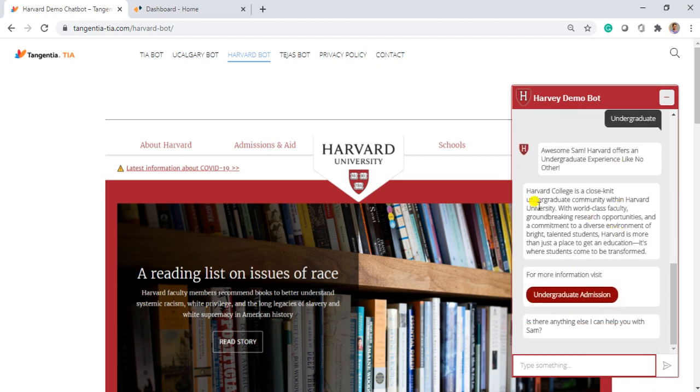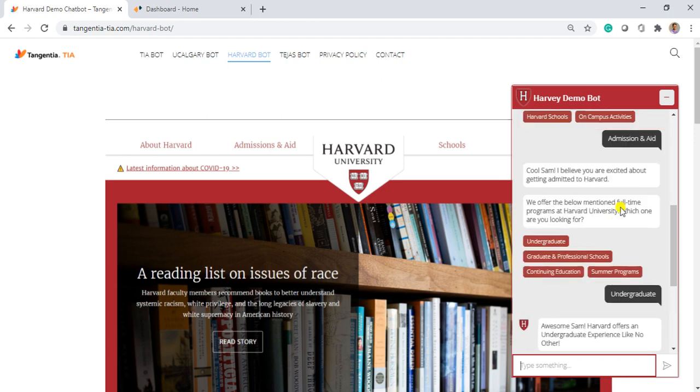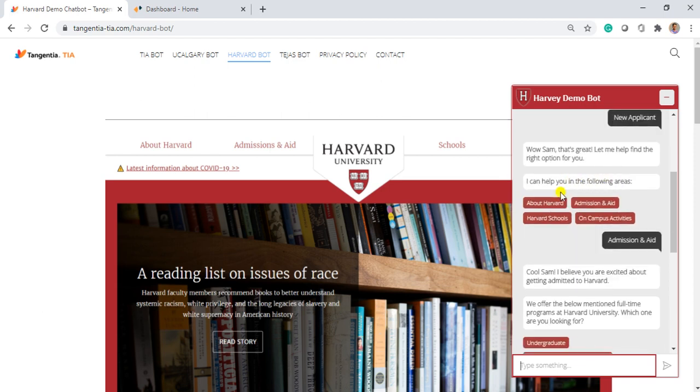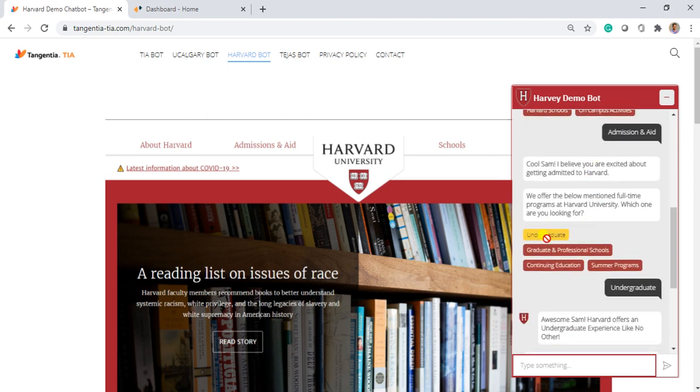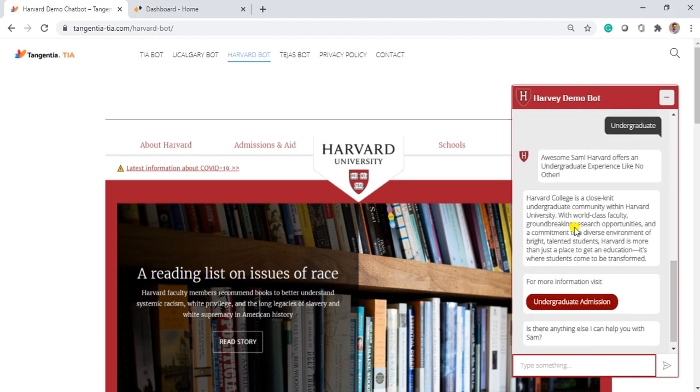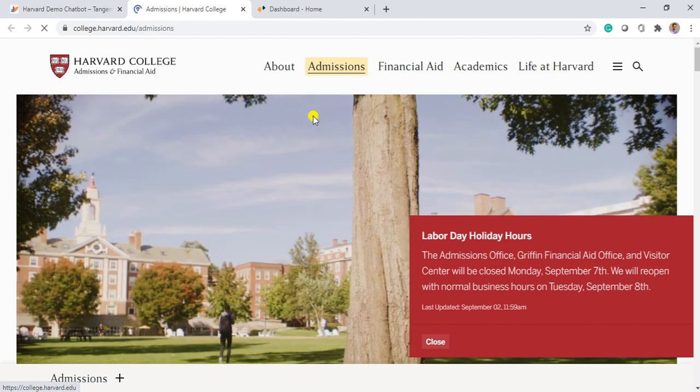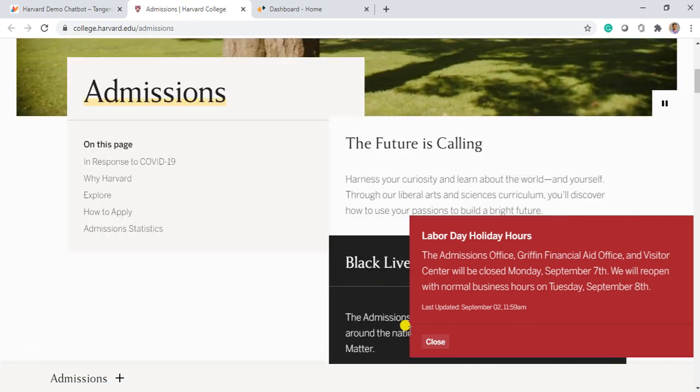Okay, so now what do we see? Based on the above selections, the name of the student is Sam, Sam is a new applicant, Sam is looking out for admission, and narrowing down, he is looking out specifically for undergraduate. Harvey has given a small and good answer to Sam for his question. So it says, "Awesome Sam, Harvard offers an undergraduate experience like no other." And it has given a small passage on that, and it also gives a link which can take Sam to Harvard's admission page, right?